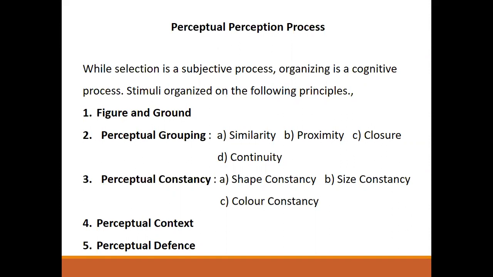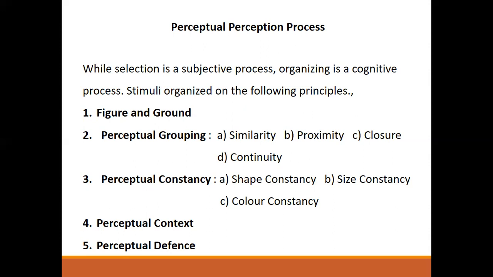If in an organization women workers are treated as one group, or if we ask the visitors to wear white hats while the workers are wearing blue hats, then the white-hat people are grouped together. On the basis of similarity, we group them.